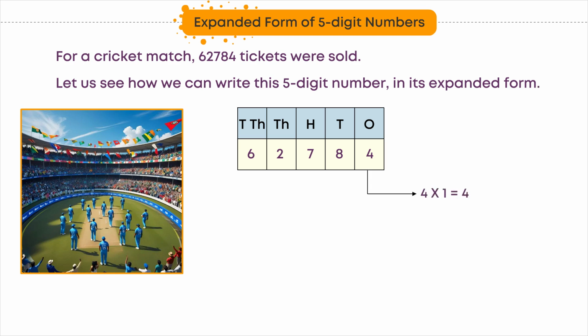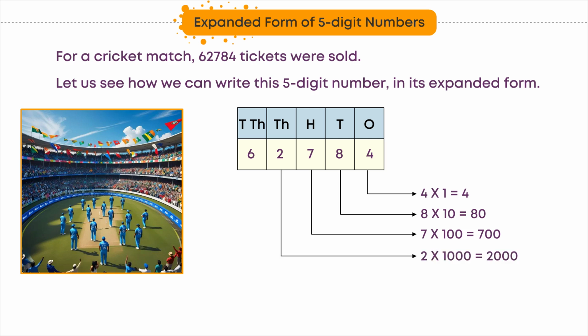4 into 1 is equal to 4. 8 into 10 is equal to 80. 7 into 100 is equal to 700. 2 into 1000 is equal to 2000. 6 into 10,000 is equal to 60,000.